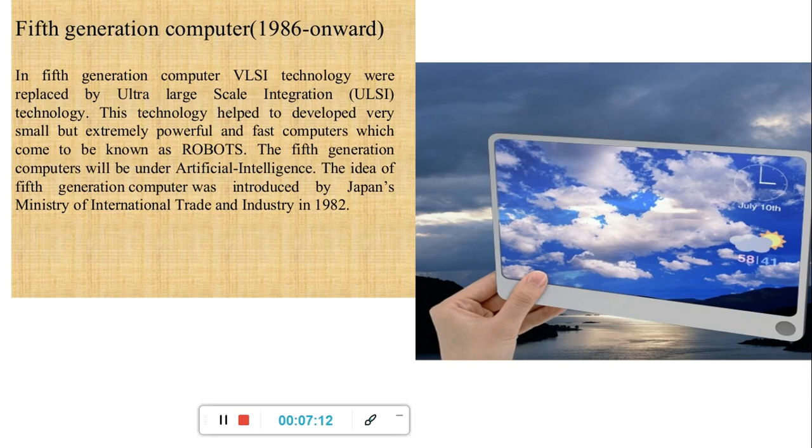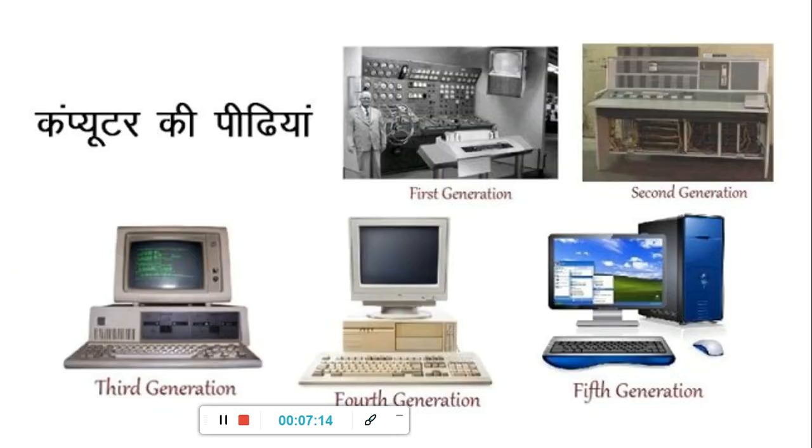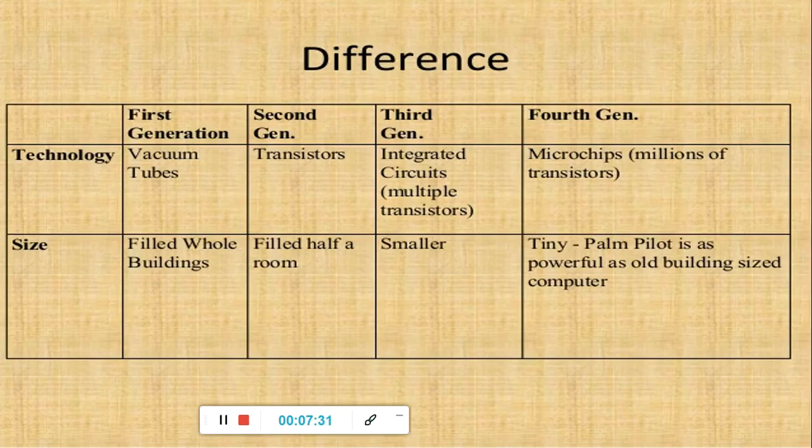So these are your computer generations. See the first generation, second generation, third generation, fourth generation, and the fifth generation. Nowadays we are using fifth generation computers only. Next, see the differences. The technologies and the size are given.